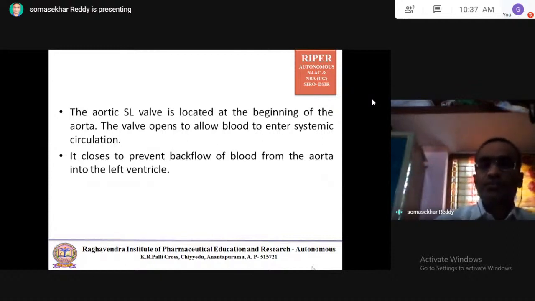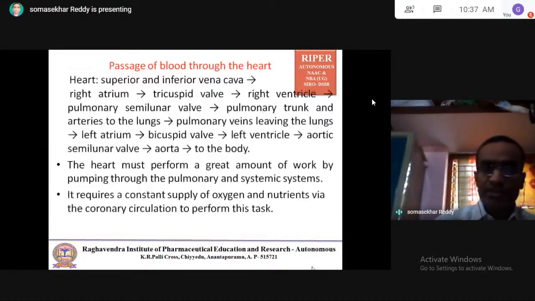So those are the two types of valves: atrioventricular valves and semilunar valves. Atrioventricular valves are the right atrioventricular valve and the left atrioventricular valve. Semilunar valves are the pulmonary semilunar valve and the aortic valve.